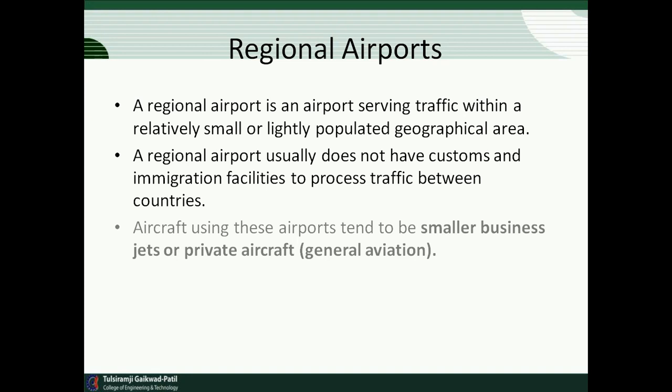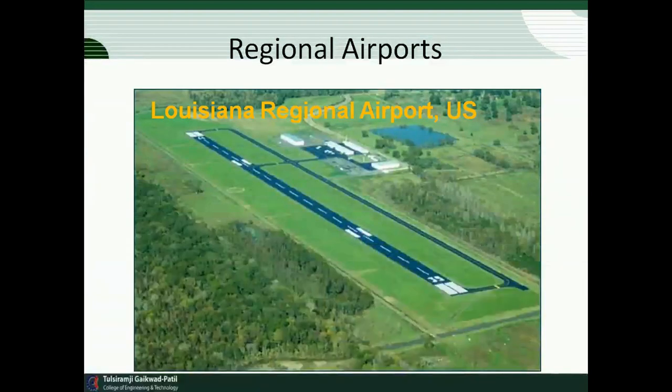If you take an example, district Gondia has a regional airport, and normally for small purposes or in case of any emergency, we use this type of regional airport. You can see in the figure the runway section. It is one example of a regional airport, which is a small airport normally used for the takeoff or landing of small aircraft.